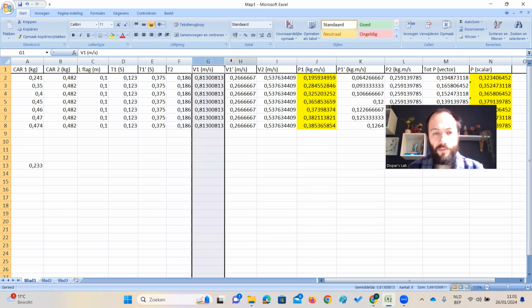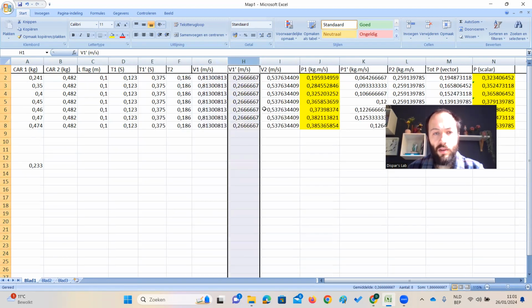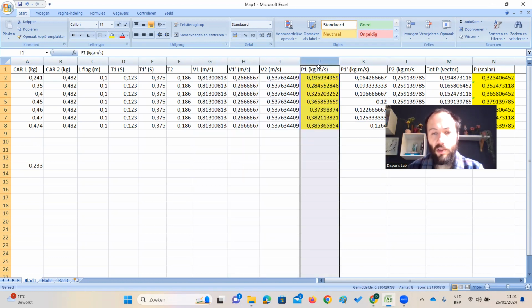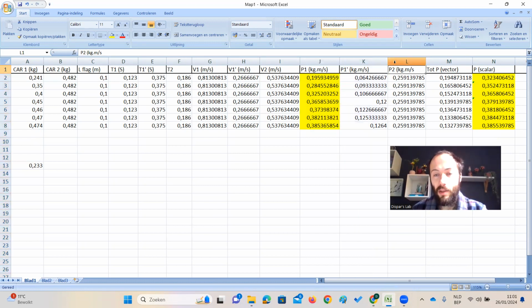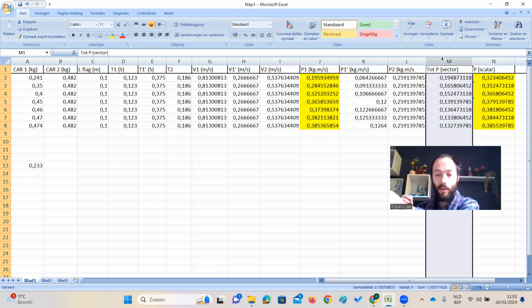Then in the next columns, we have the velocity of card 1, the velocity of card 1 bouncing back, the velocity of card 2, the initial momentum before collision, the total amount of initial momentum before collision, then the momentum of card 1 bouncing back, the momentum of card 2, and then the total amount of momentum if we treat momentum as a scalar. So this is the total amount of momentum after collision: card 2 going that way and card 1 bouncing back. If we treat them as vectors, we would have to subtract them, and that would give us the total amount of momentum after collision.